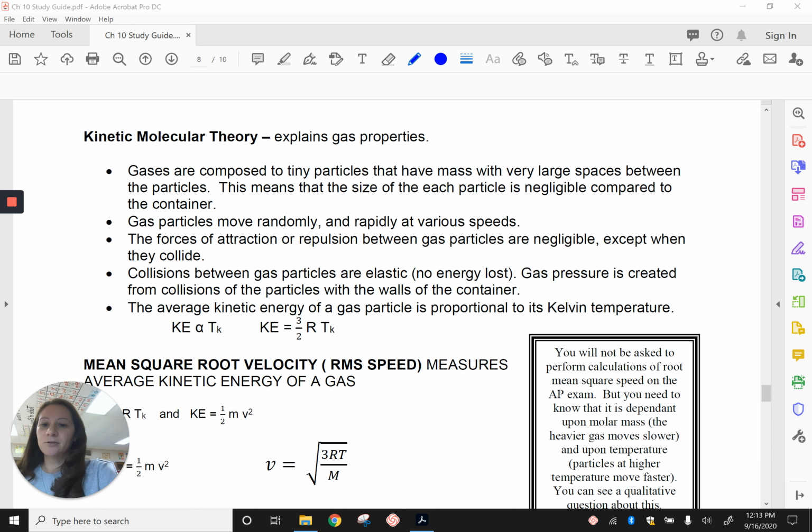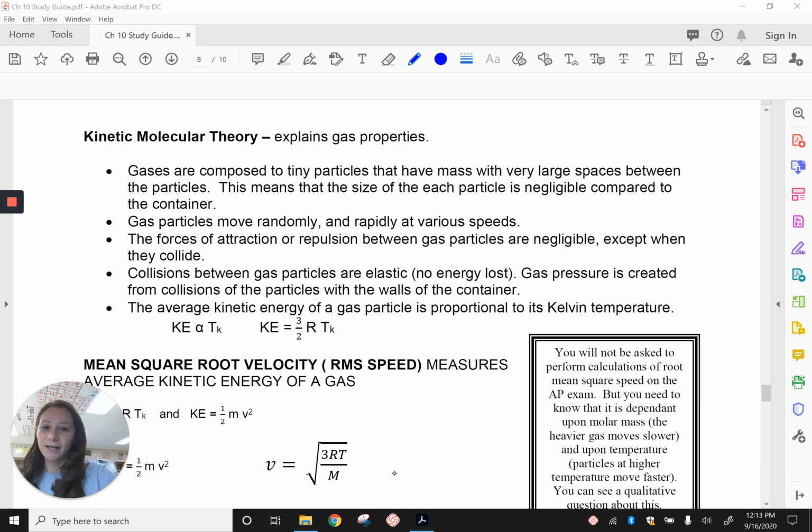The next one says collisions between gas particles are elastic, so no energy is lost. We know that's not really true, but it's just so minimal that it is almost true. So, this is kind of an assumption, along with that there's no intermolecular forces, along with the volume is negligible. So all of these are kind of like assumptions that are close to reality, but they are assumptions. The gas pressure is created from collisions of the particles with the walls of the container. So when the gas particles hit the walls of the container, that's when you have pressure.